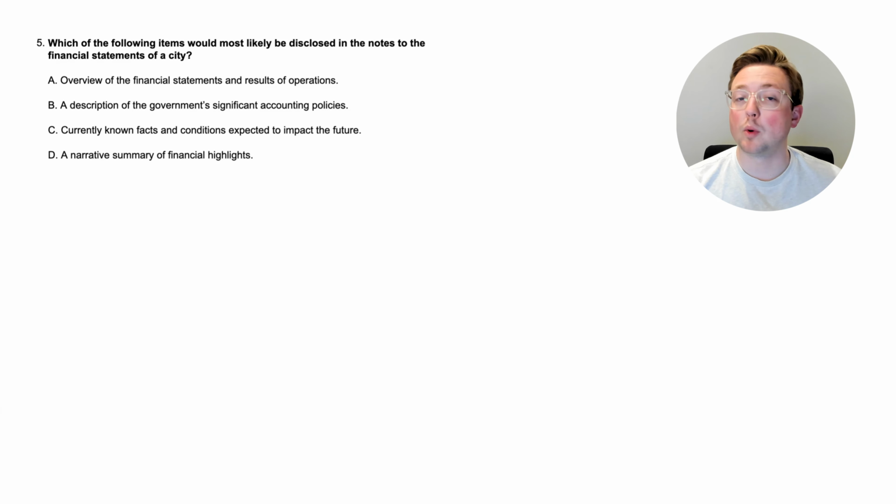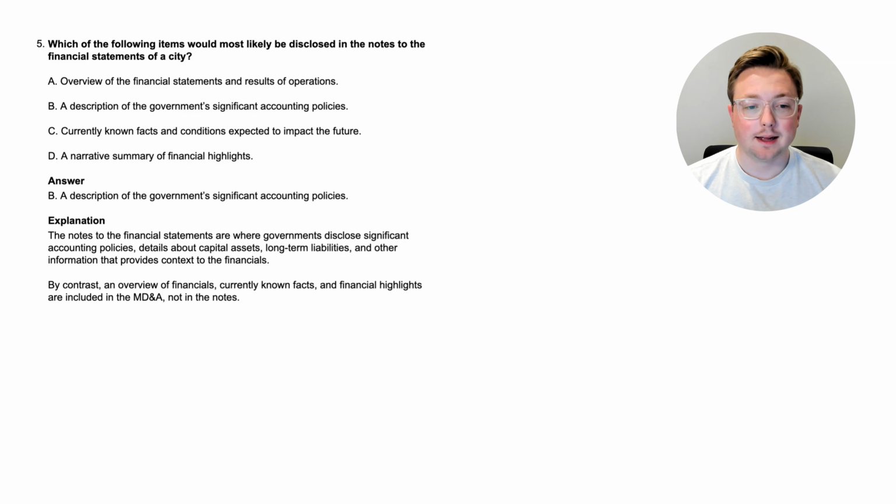Think about this. Think about what we've learned so far. I think you could probably guess, or you might already know the answer. And when you're ready, come back. We'll look at the answer together. All right, here we are at the answer. B, a description of the government's significant accounting policies.